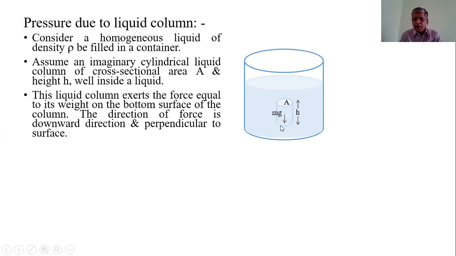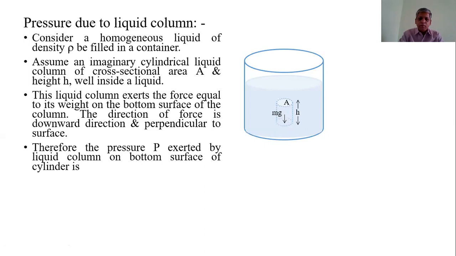the pressure will be exerted on this bottom surface, and according to the definition, pressure is equal to force per unit area. We consider the area is A, and the weight, that is the force, is mg, so mg per unit area.